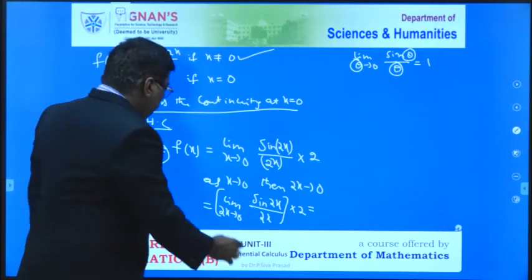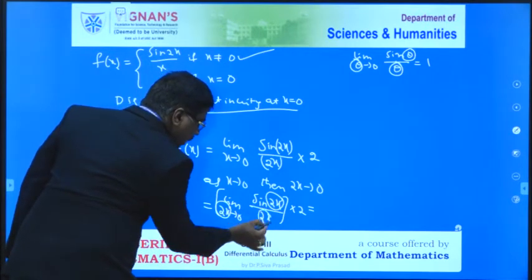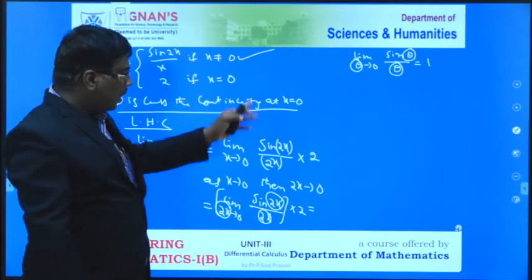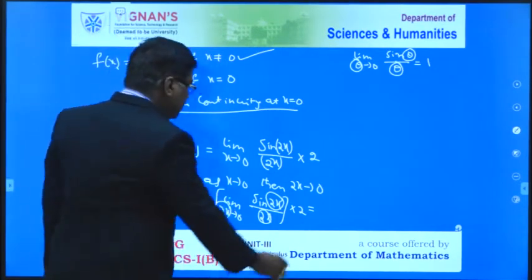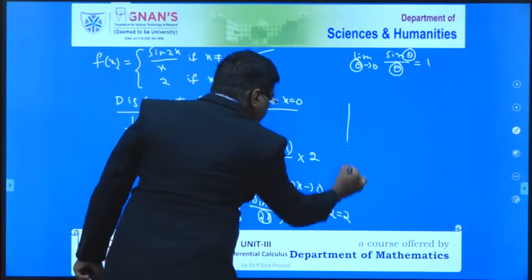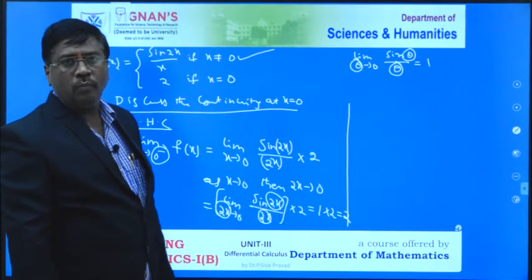Here we have 2x, here also 2x, here also 2x. In all three cases we have 2x, therefore we apply that formula, that is equal to 1. That means this is equal to 1 into 2 equal to 2. Therefore, the left hand continuity exists and that value is equal to 2.